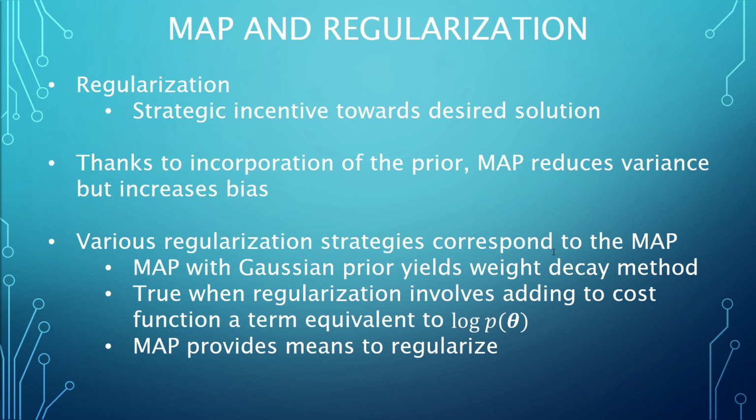The nature in which MAP inference incorporates previous underlying knowledge through the a priori distribution makes it yield similar results to some other strategies. For example, the text shows that applying a Gaussian prior on the weights of a linear regression model creates a process equivalent to weight decay, a regularization method discussed previously. This doesn't hold as a truism for all strategies, however. The takeaway is that MAP inference can be leveraged to create complicated but interpretable regularization terms.